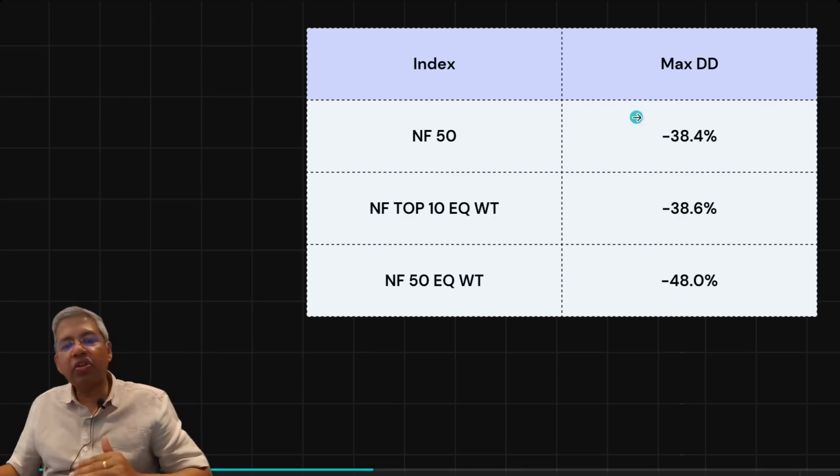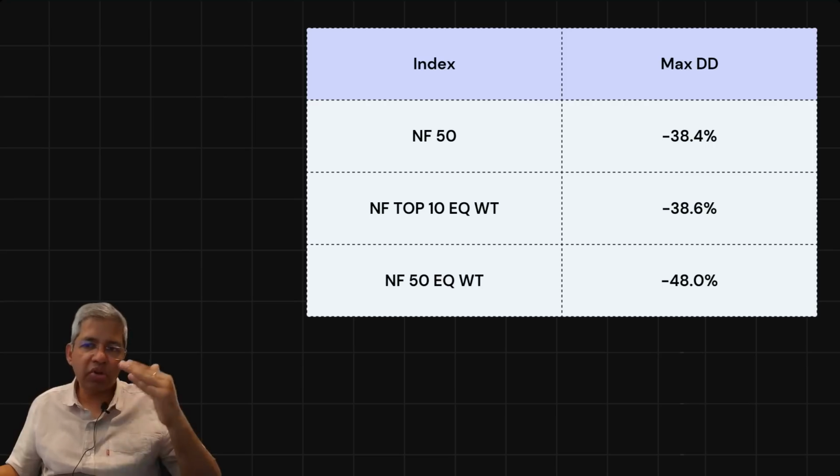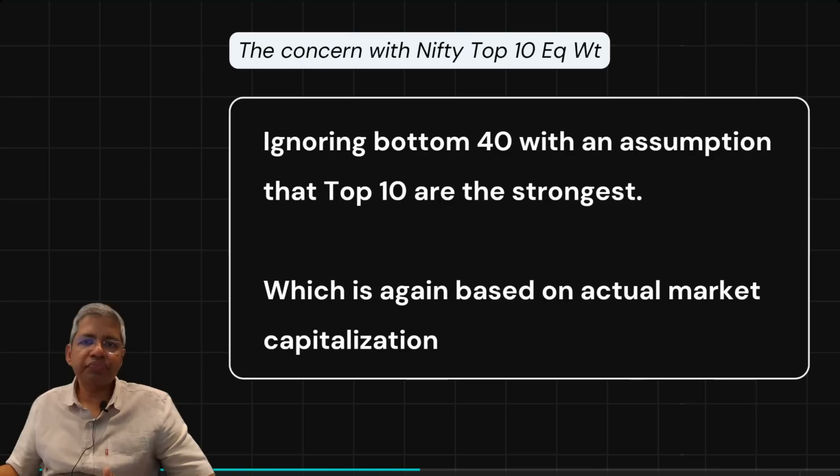In terms of the max drawdown, in regular Nifty 50, you saw in these 8 years a maximum drawdown of 38%. In the Nifty top 10 equal weight, we had a maximum drawdown again of nearly 38%. But in Nifty 50 equal weight, you had a drawdown of 48%. So the drawdown was much steeper in the equal weight across 50 stocks.